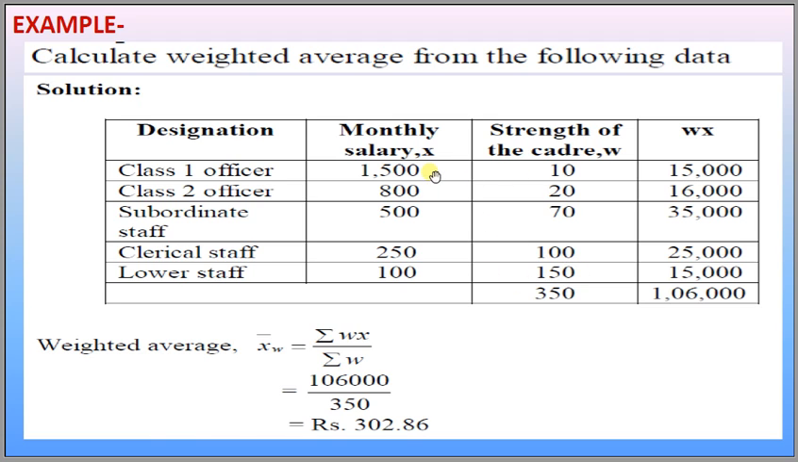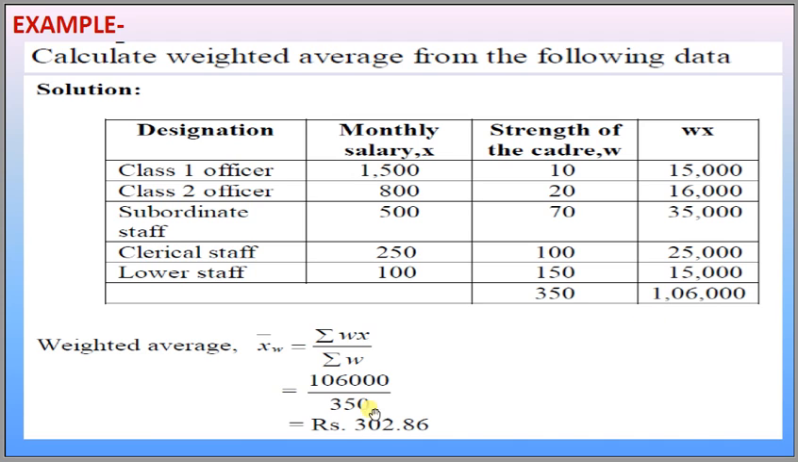If we multiply these salaries with the corresponding weights, we get: 1500 multiplied by 10, that is 15,000. 800 multiplied by 20, that is 16,000. 500 multiplied by 70, that is 35,000. 250 multiplied by 100, that is 25,000. 100 multiplied by 150, that is 15,000. And the sum is 1,06,000.